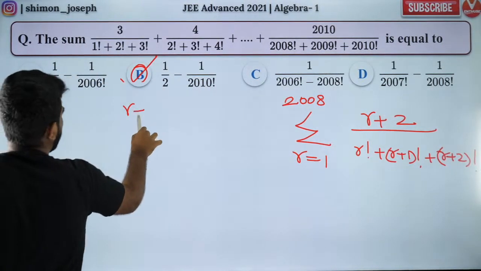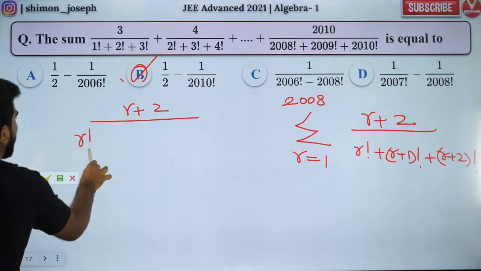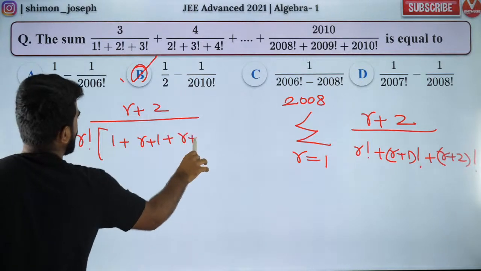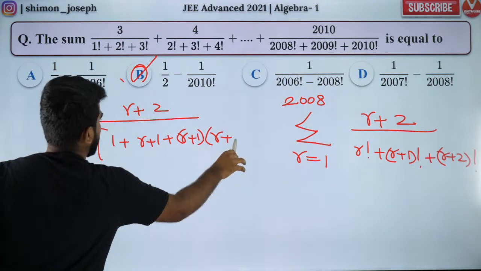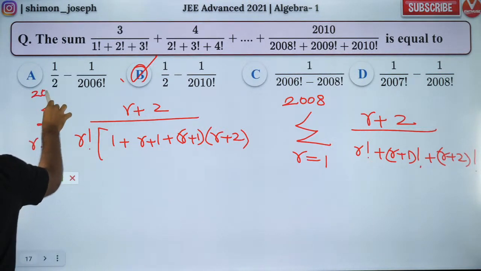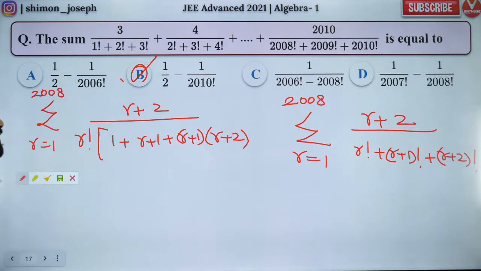So r plus 2, I'll have it. Now in the denominator, I'll take r factorial common. So I'll have 1 plus (r plus 1) plus (r plus 1) into (r plus 2). So guys, I'm going step by step. Did you understand this? Everybody, please let me know with a thumbs up.